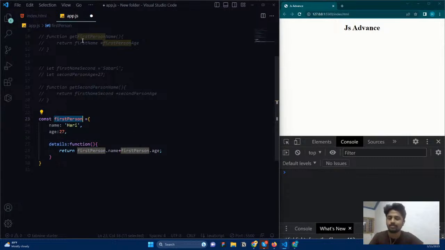So simply calling get first name person, not like this, right? We will call it like this. So this is the structure. This is the start of structuring our code. But here comes the next problem. What is the problem with objects? What is the problem we are having with objects?